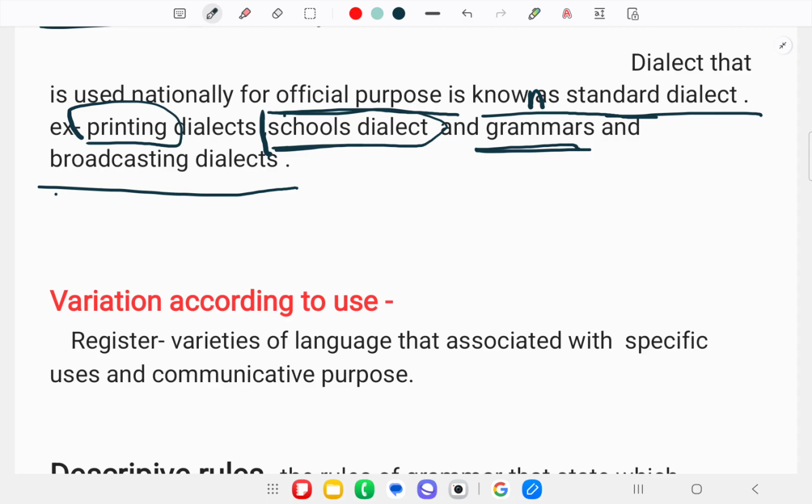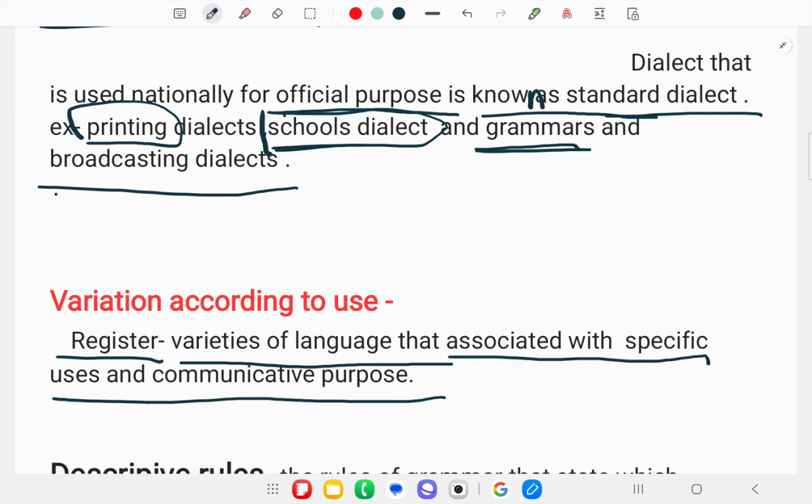And if you are writing any poetry or fiction, or any kind of literature, novels, anything, then you always find that you use the distinctive features of the language. It means different words that are fixed with different sets, which all come under and are studied under the registers. So registers means varieties of the language that are associated with a specific use and with a communicative purpose.